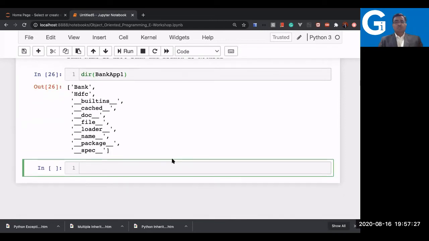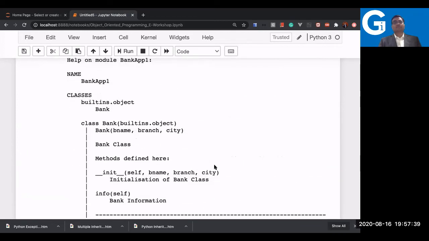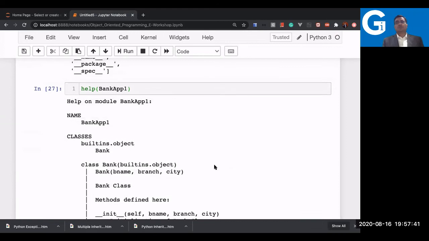So if you want to check the help of your own models which we just now created, you can use the help function and say bank app1 and see how it works. This is all created automatically. See the structure, everything created automatically. It is showing you help on model bank app1. So this program has become a model now automatically. Let me tell you, in Python, whatever code you're writing, by default it is a model. So if you save it as a file, it is a model only.